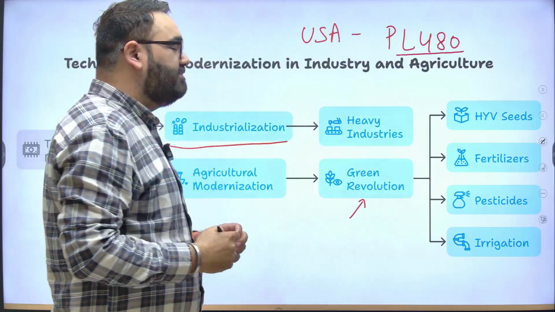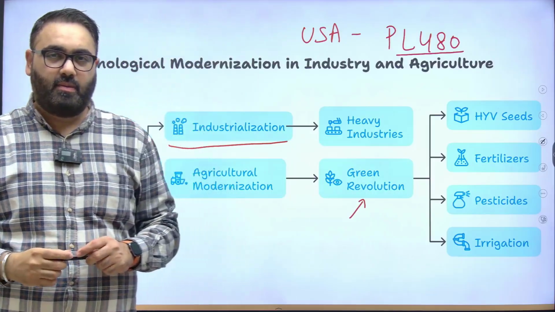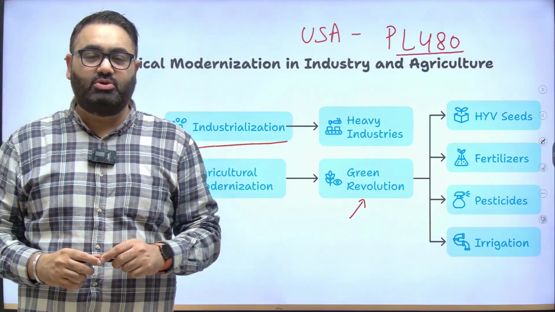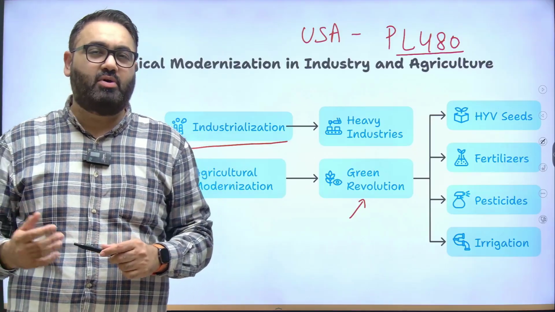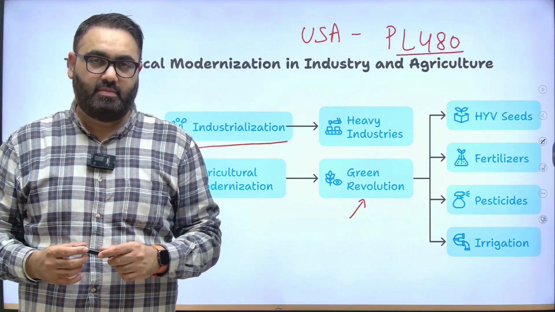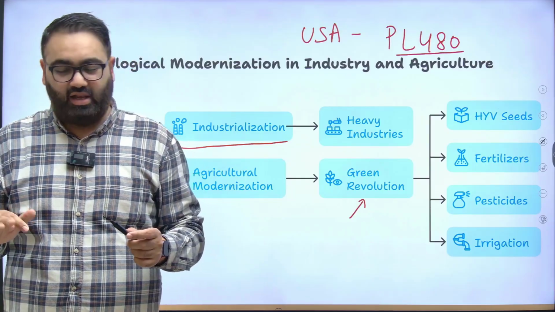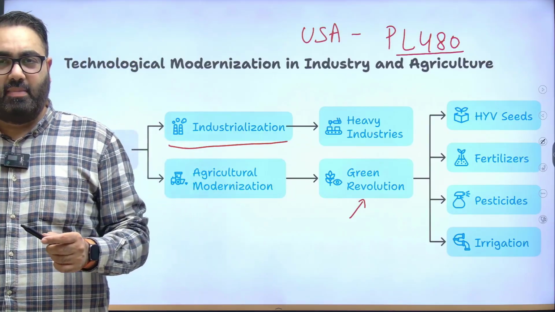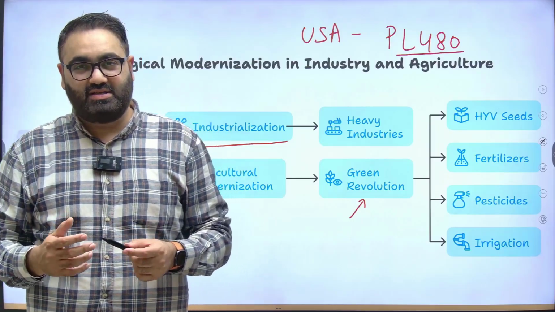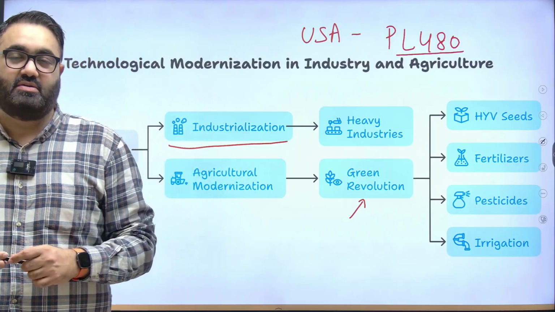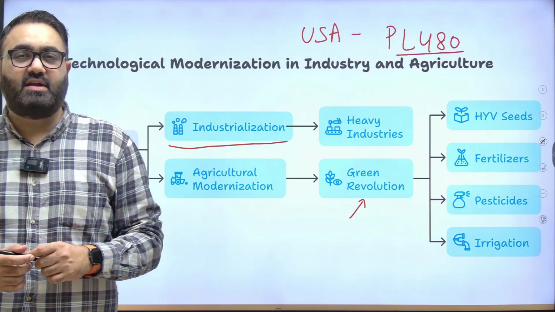PL 480 was Public Law 480. Under this law, the Americans used to send food grains to very poor countries, including India. Now, these are not very high quality food grains, leftovers, you can call them, but it was extremely important for countries such as India that were not self sufficient. It's interesting how it worked.